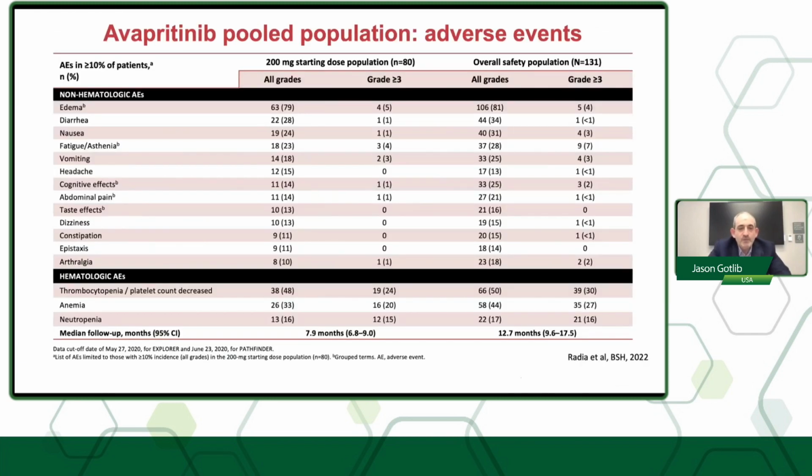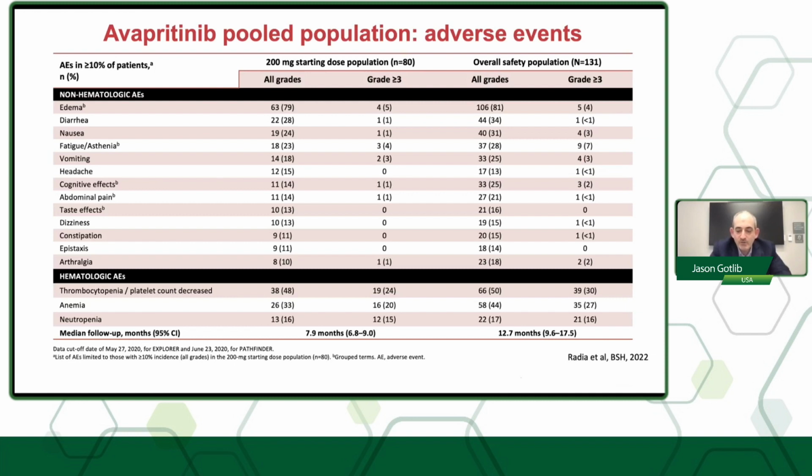Now, with regard to the adverse event profile of avapritinib, I would say that the most common issues that distinguish the drug are edema, that would be periorbital edema and also whole body edema. You can see that grade 3 or higher, it's about 5% of patients, but it's still a very common event. Some patients experience cognitive issues, for example, issues with attention or memory recall. This is typically low grade and quite manageable. And you can see that about 15 to 30% of patients do have myelosuppression of grade 3 or higher. So that is something that one needs to keep an eye on, but it's really a class effect, not just particular to avapritinib.